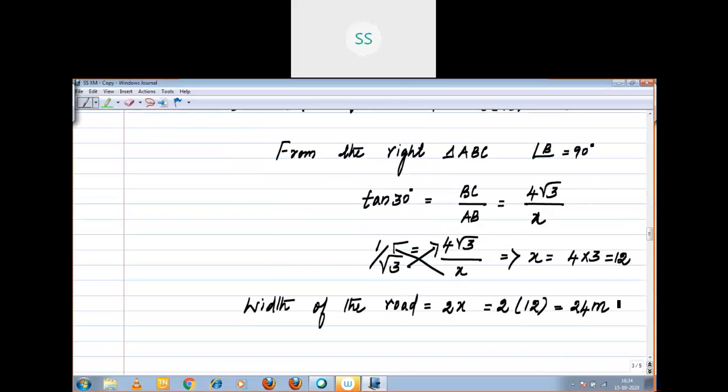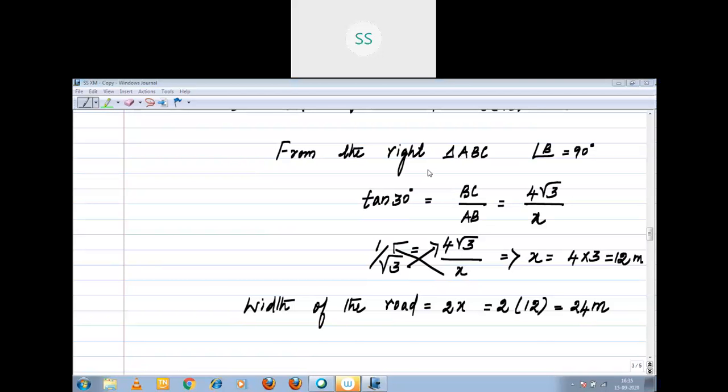What is BC given? 4 root 3. AB, if you don't know, that is your x. Tan 30 degrees, already I discussed. What is tan 30 degrees, children? 1 by root 3, right? 1 by root 3 equal to 4 root 3 divided by x. Now you have to cross multiply. What can you get? X is equal to 4 into 3, which is equal to 12.